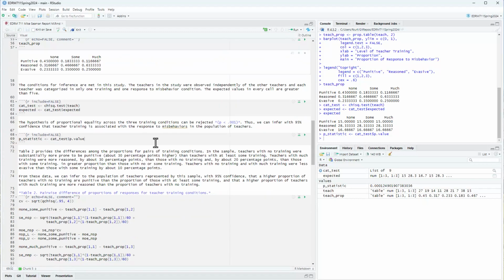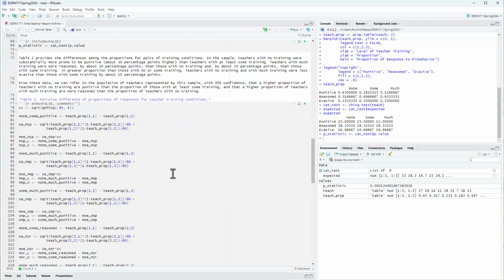This came from doing all these post hoc tests. So I used either some symbolism or spelled it out, like here, none to some punitive, and then I abbreviated it here for the standard error to NSP, so I could keep track of all these things later on. So here I'm calculating the contrast. Here's the critical value, and it's a Scheffé critical value, so I only need to calculate it one time.